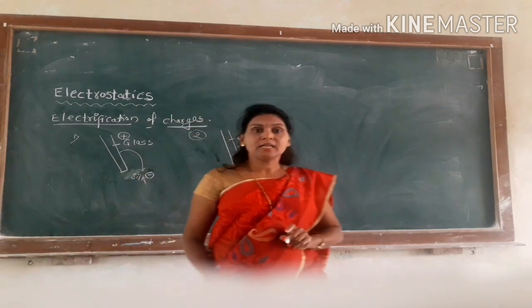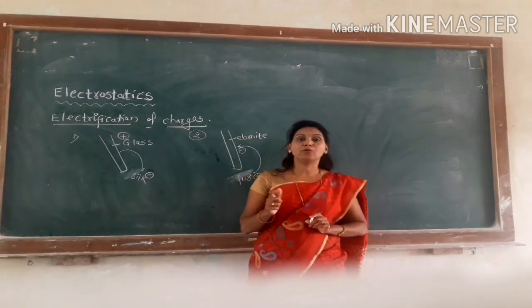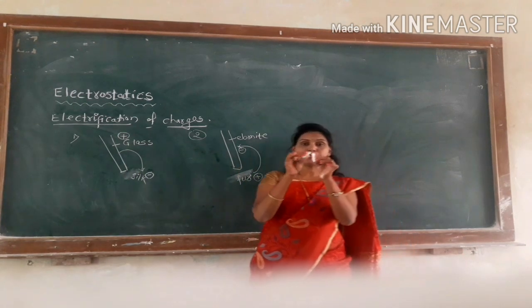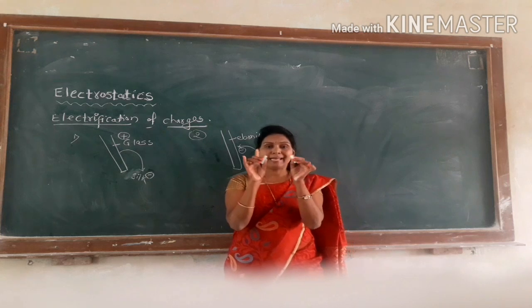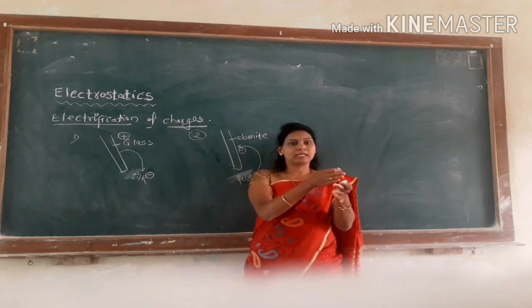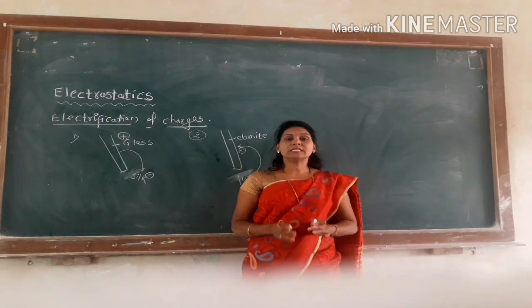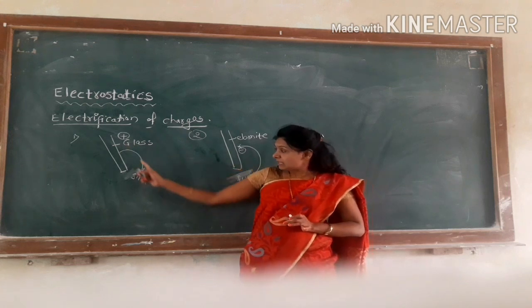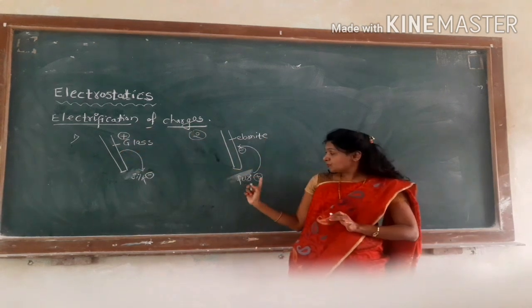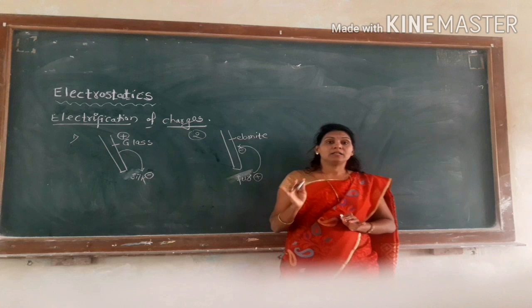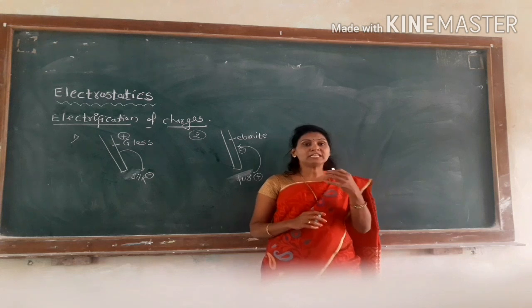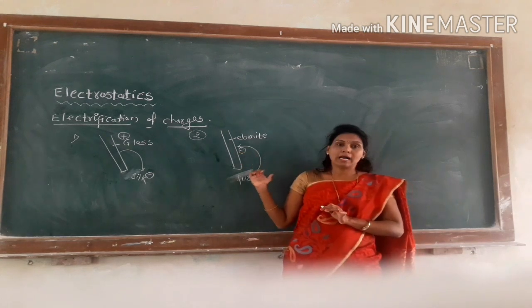Here we can say that when two substances are rubbed together, there is a transfer of electrons from one substance to another, and the substance gaining electrons becomes negatively charged and the substance losing electrons becomes positively charged. This charge can neither be created nor destroyed. Only it is transferred from one object to another object.